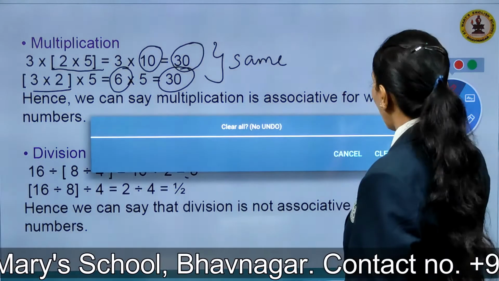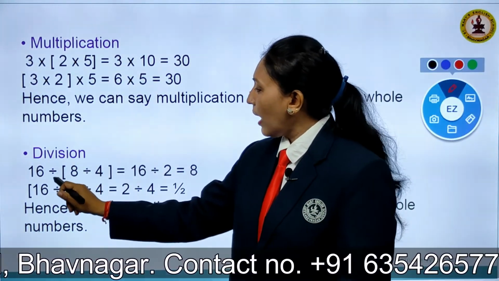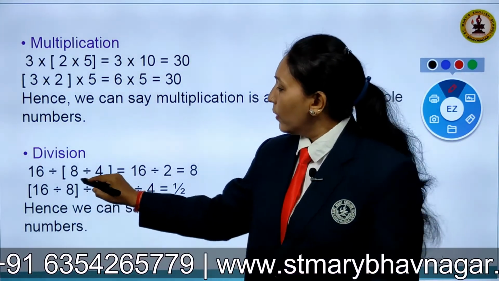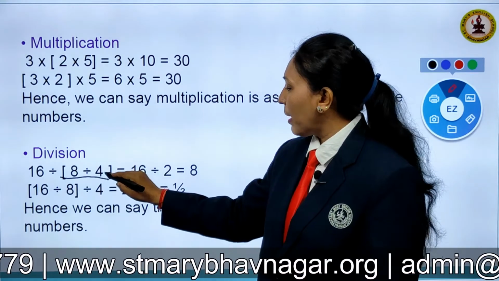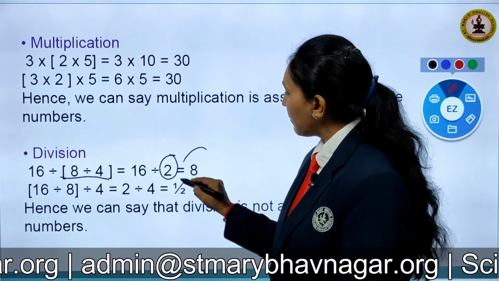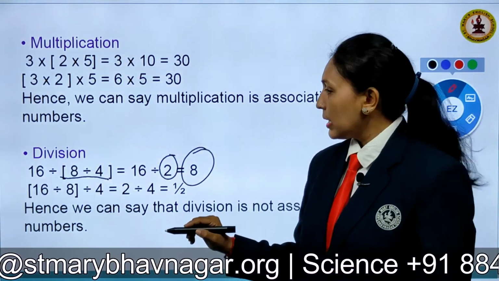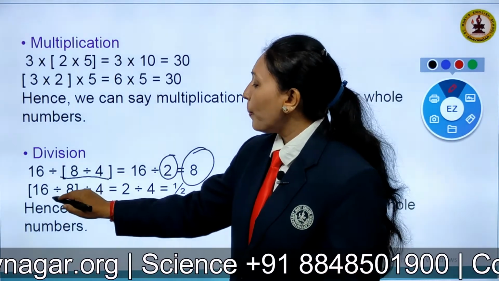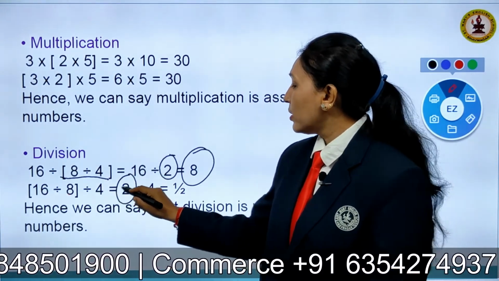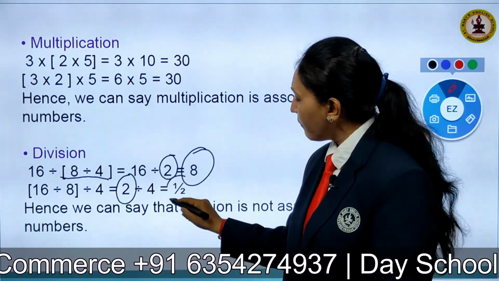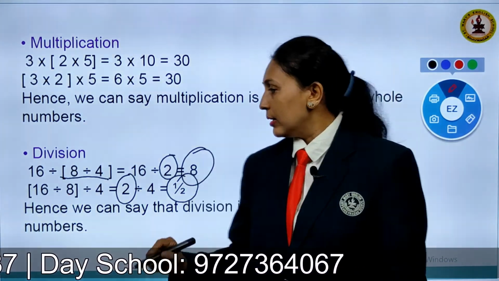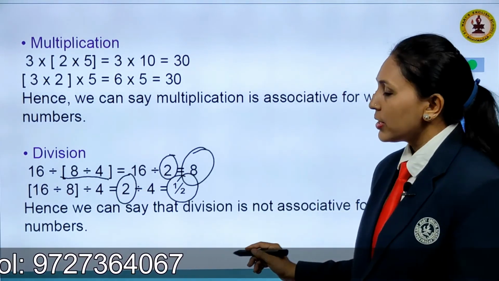Now children, let us check for division. For division I have taken 3 whole numbers, 16, 8 and 4. I have to group it first as 8 divided by 4, I will get 2. Now dividing 16 by 2, I will get my quotient as 8. Whereas, now let me change the group and see, that is 16 divided by 8 will give me 2. Now dividing 2 by 4, I will get half. As I told, children, fractions are not part of the whole numbers. We can say that the property doesn't hold for division here.